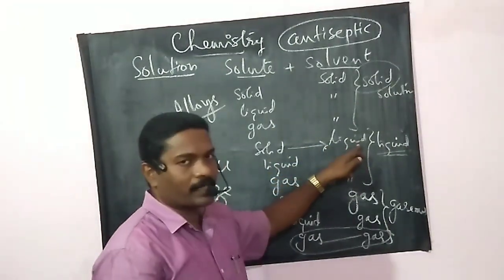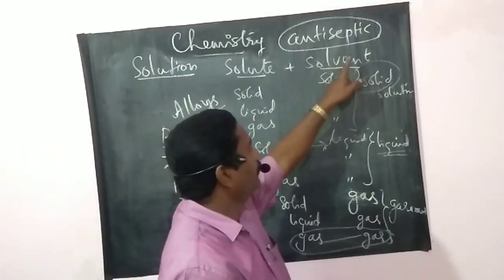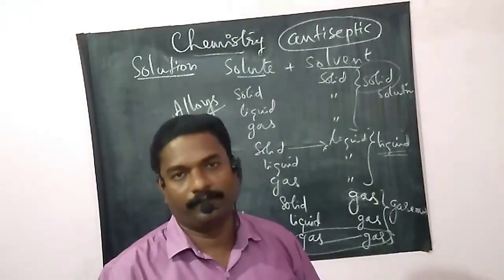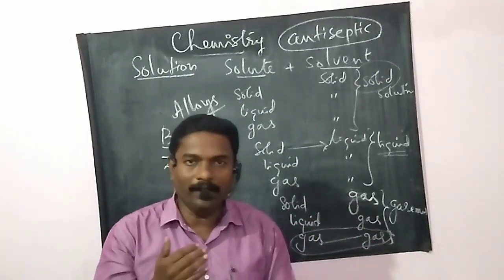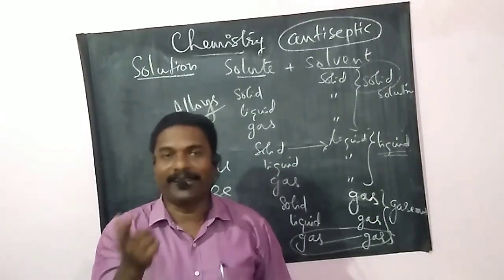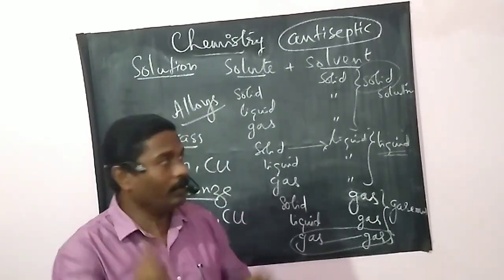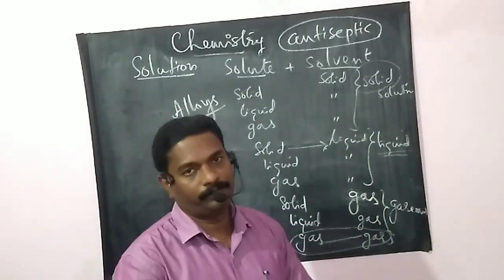We already discussed two examples, sugar and water, and the second one, tincture of iodine. Iodine crystals when dissolved in alcohol give us tincture of iodine. It is a well-known antiseptic, medicine for wounds.